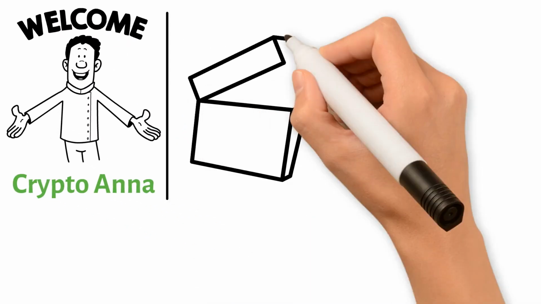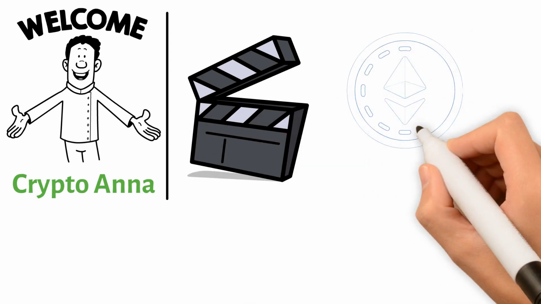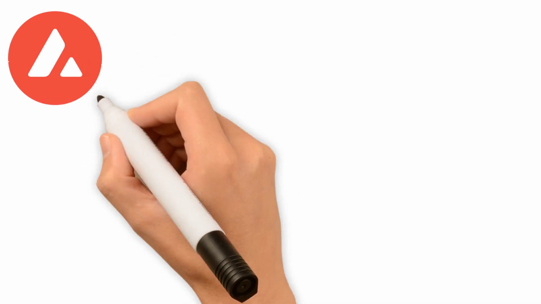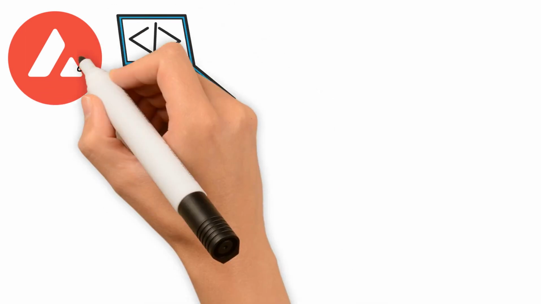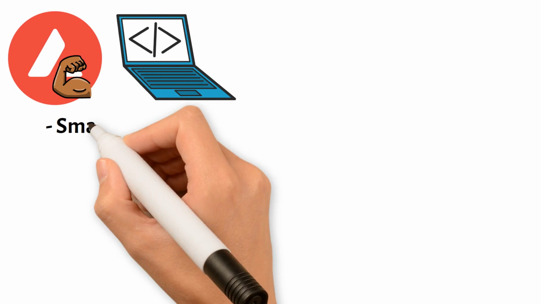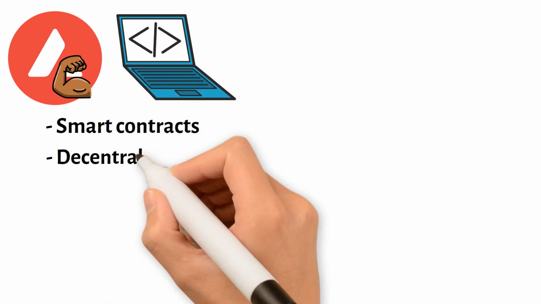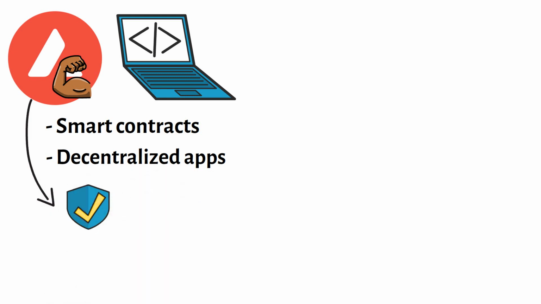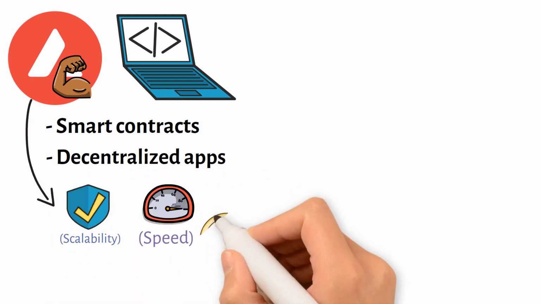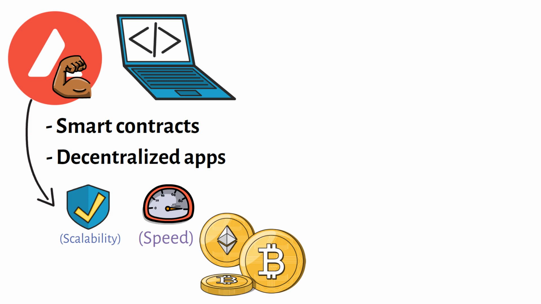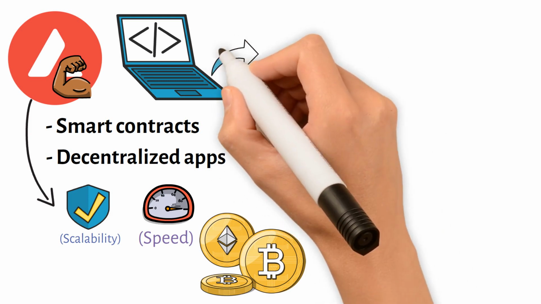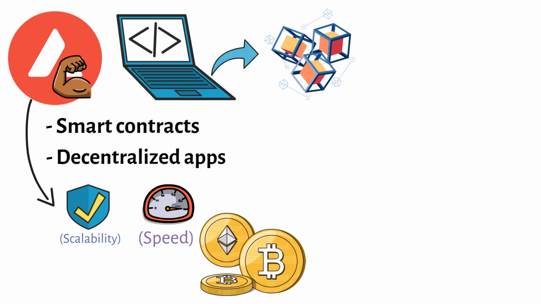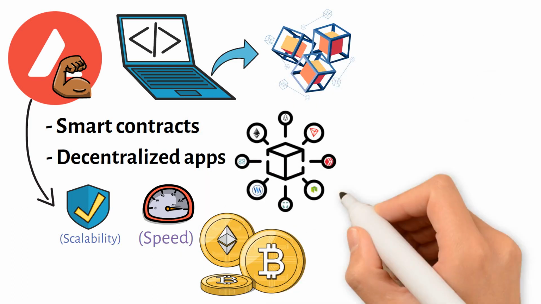In this video, we'll talk about one of Ethereum's biggest competitors, the Avalanche network. The Avalanche blockchain's primary objective is to give programmers a strong platform on which to build smart contracts and decentralized apps. Its architecture places a strong emphasis on scalability, speed, and support for many tokens and cryptocurrencies. The goal of Avalanche is to support the development of a robust blockchain network in order to accelerate the uptake and use of decentralized applications.